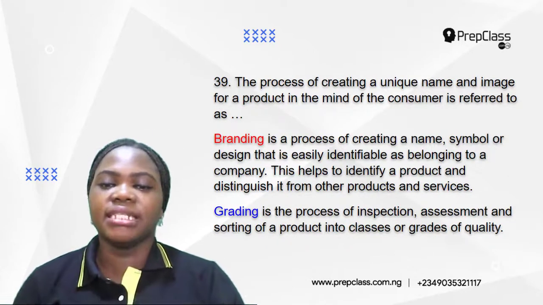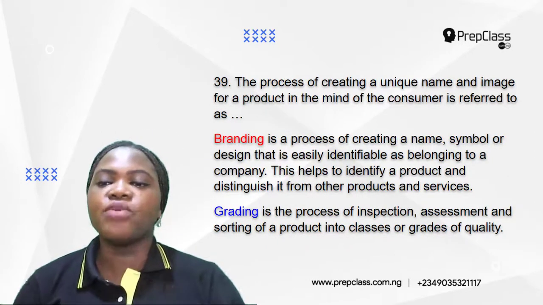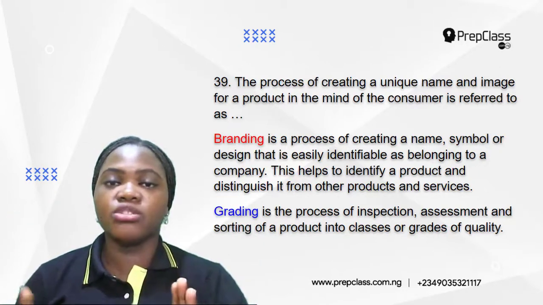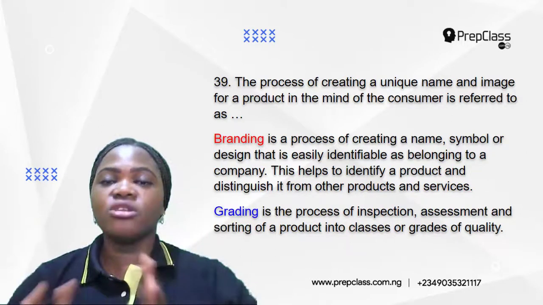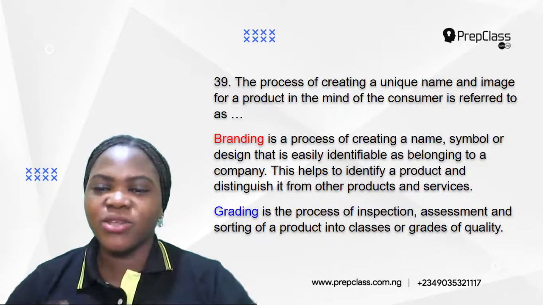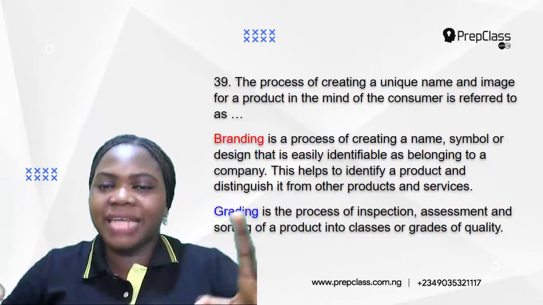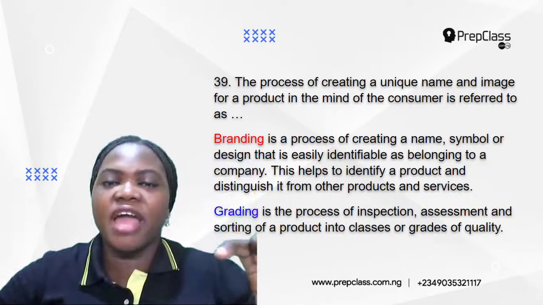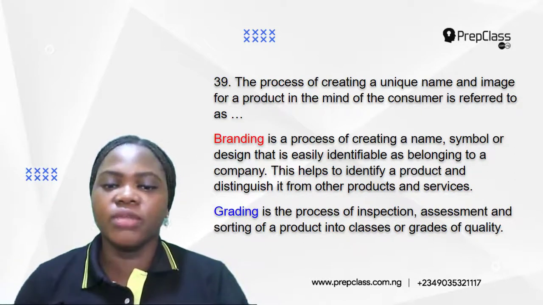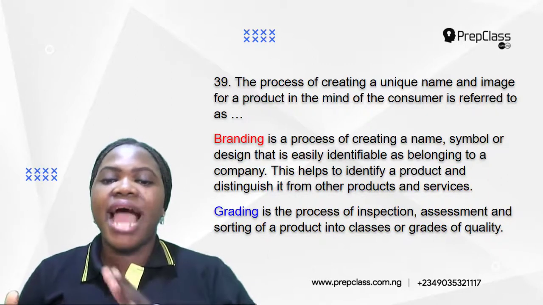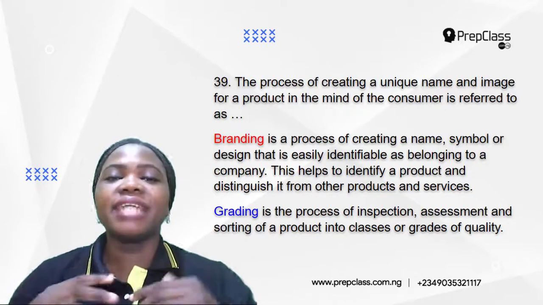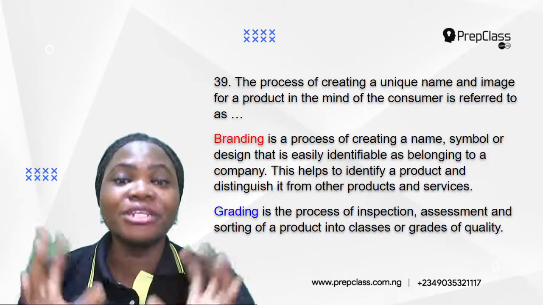The first one is branding. Branding is a process of creating a name, symbol, or design that is easily identifiable as belonging to a company. So when you see a name or a particular symbol, you know, oh, this is for this particular company. So that is branding. When you see it, you can easily know that it is from this company. So this helps to identify a product and distinguish it, that is, differentiate it from other products and services. Branding makes a memorable impression on consumers.